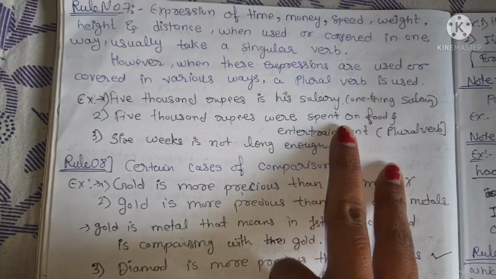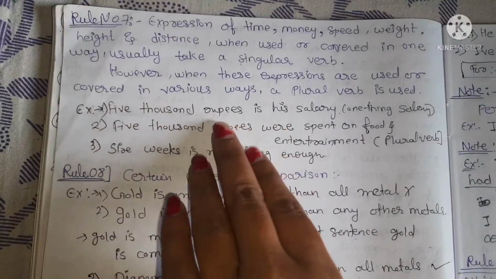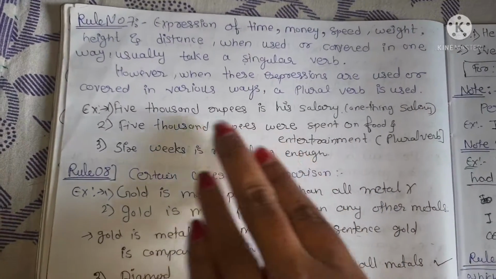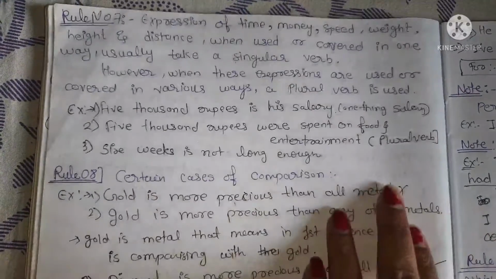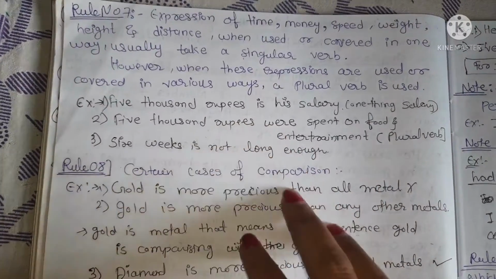5,000 rupees is his salary. Here just one thing is mentioned. It is this 5,000 rupees is his salary. That's why here a singular verb is used. 5,000 rupees were spent on food and entertainment. Here many things have been explained, food and entertainment. That's why they have used a plural verb here.